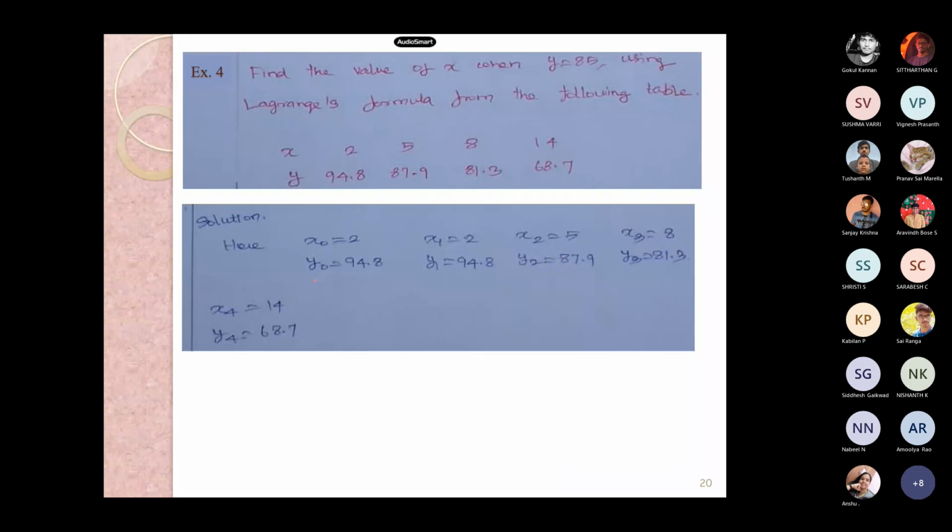This is x naught, y naught, let it be x naught. This will be x1, y1, and x2, y2, x3, y3. Here this is 1 and 1, this is 2 and 2, this is 3 and 3.